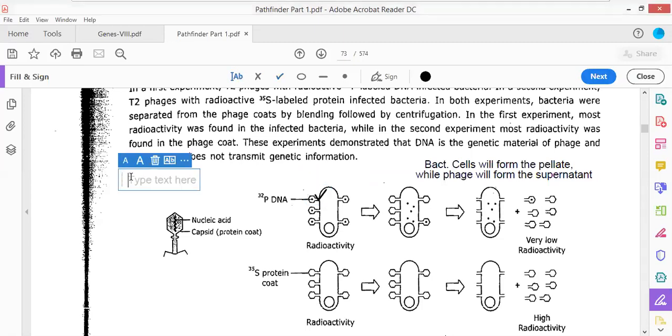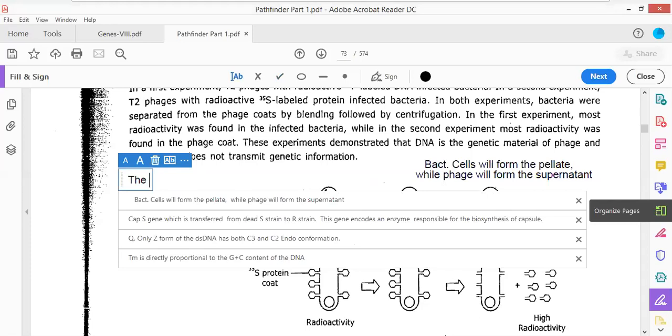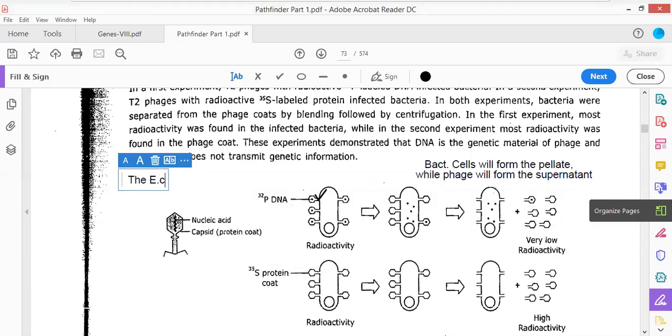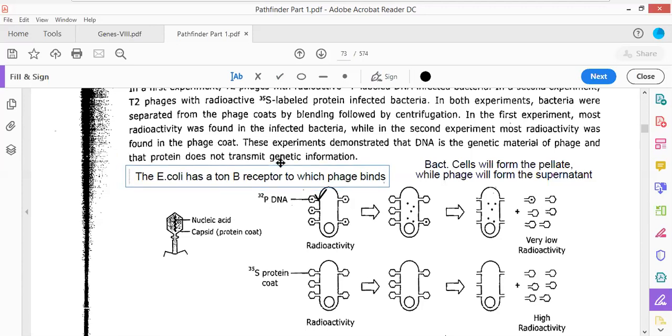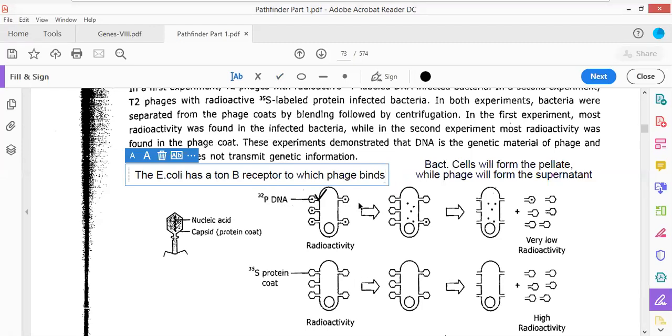The E. coli has a TonB receptor to which phage binds. So this is the TonB receptor to which the phage is going to bind. If there is a TonB receptor, then the phage is going to bind, and the phage will insert its DNA.